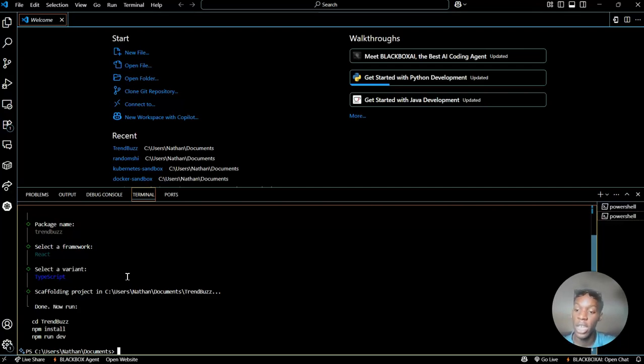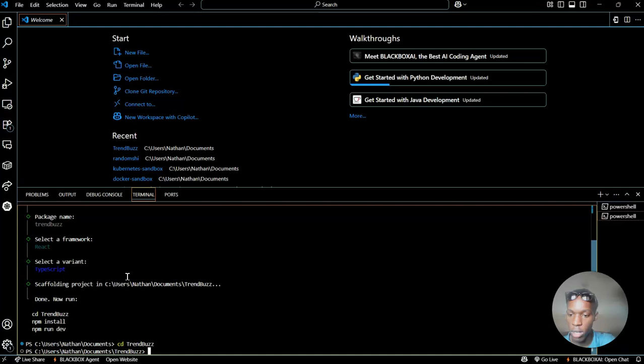First, you have to navigate into that app, so that's going to be cd TrendBuzz. Now we're inside there. So now we're going to use the command npm install.